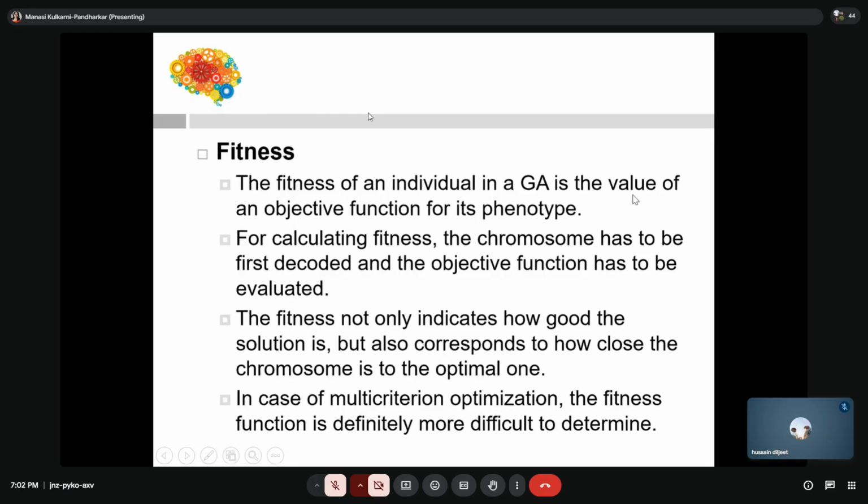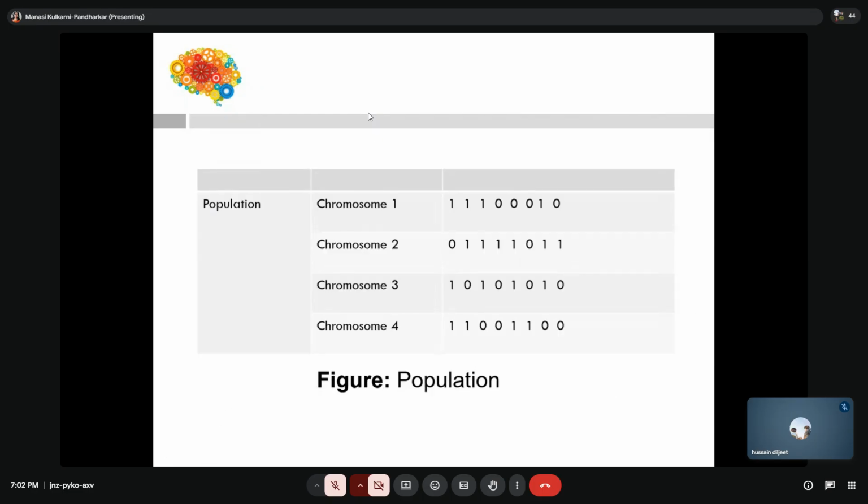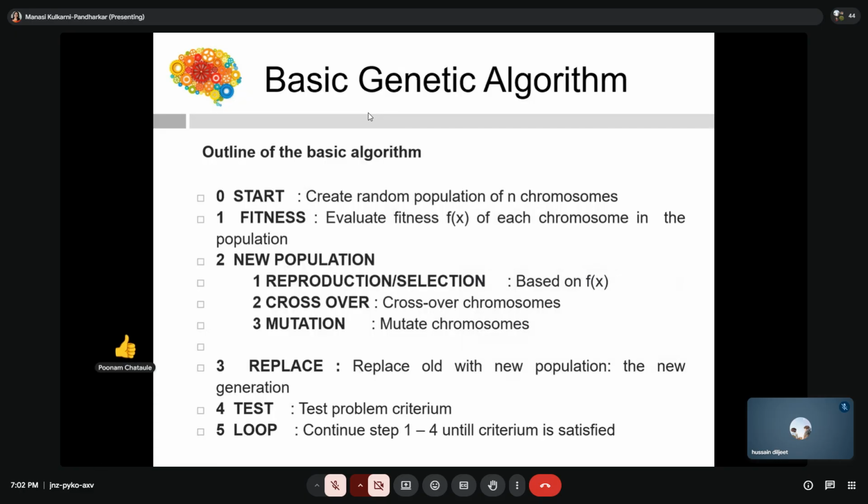Fitness is of an individual in the GA. It has a value of the objective function. We have seen what a population is. If this is a population, a population contains many solutions, and these solutions are represented as combinations of genes. So this is called a complete population.